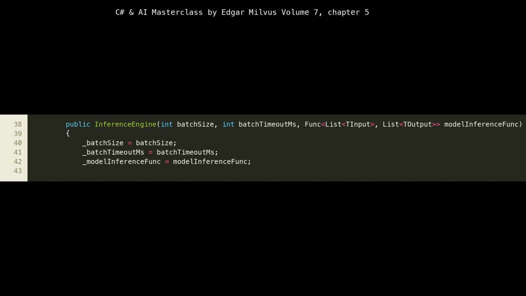The constructor for InferenceEngine, lines 38 to 43, initializes the batching parameters and the model inference function. Notice how _batchSize, _batchTimeout and _modelInferenceFunc are set directly from the constructor arguments. This dependency injection approach makes the InferenceEngine highly configurable and testable. We're not hard-coding the batching logic or the model, which is excellent for adaptability in a microservices environment where these parameters might change based on workload or model updates.